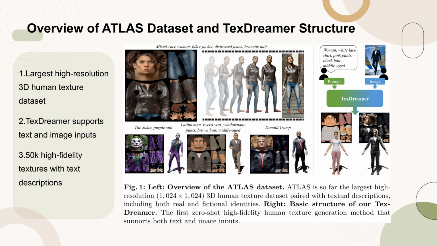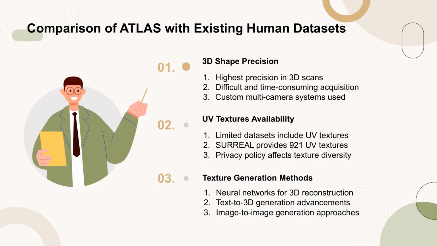The Atlas dataset is compared with existing human datasets in terms of 3D shape precision, UV textures availability, and texture generation methods. 3D scans offer the highest precision but are challenging to acquire due to the complexity and time required.